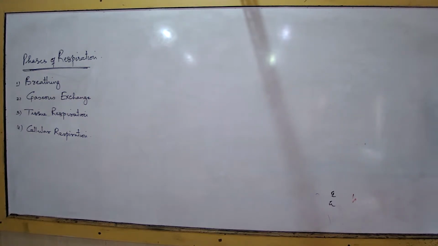The body was not made. I told you the other day also, you can just pick up the diagram of the alimentary canal.